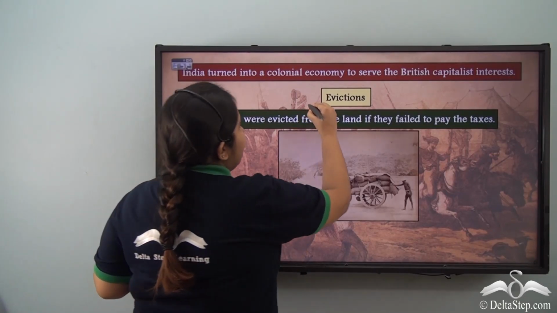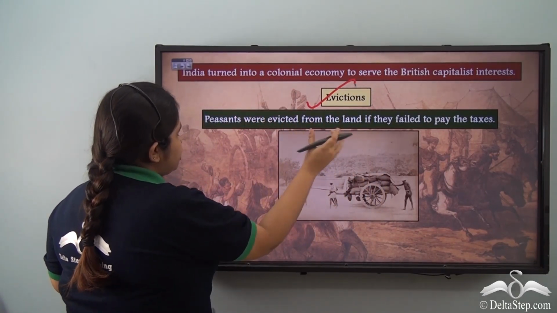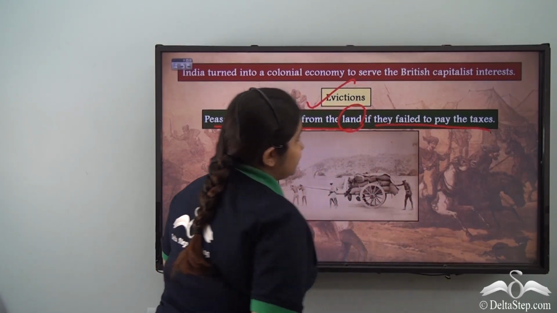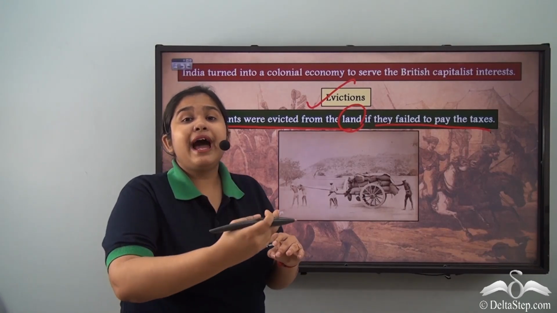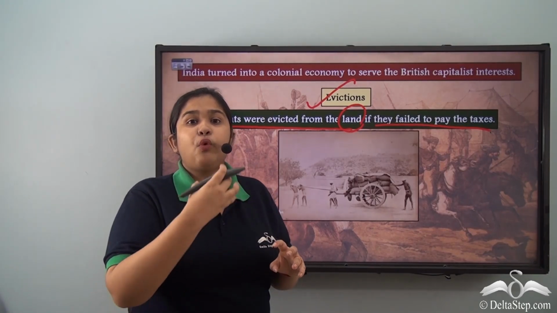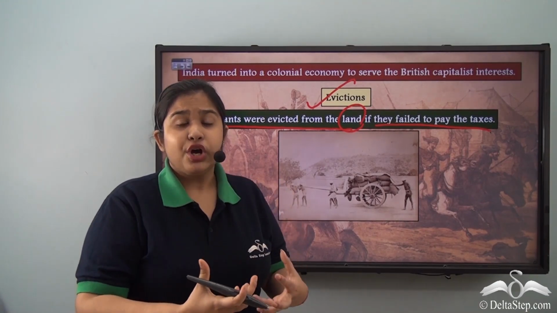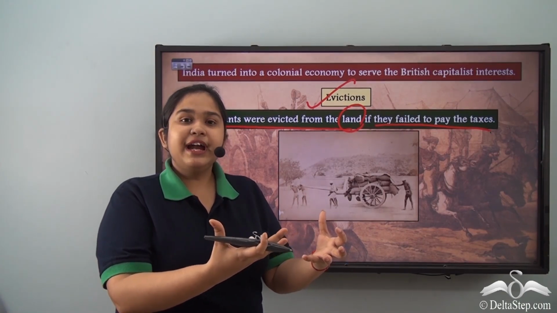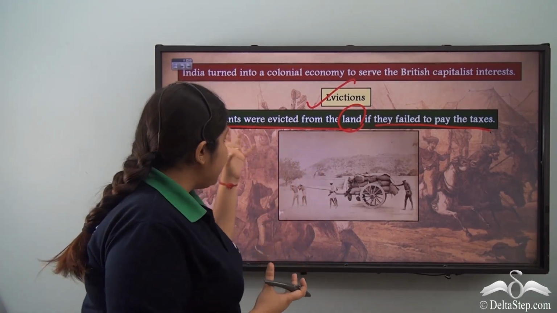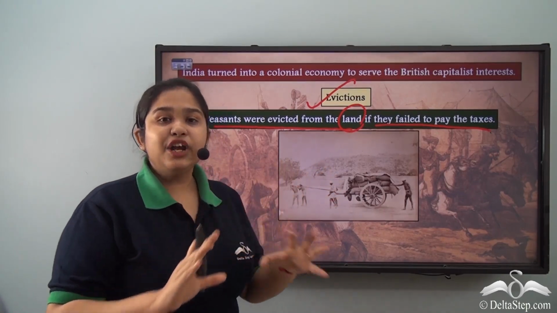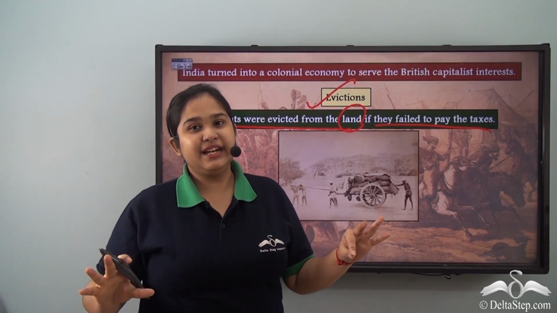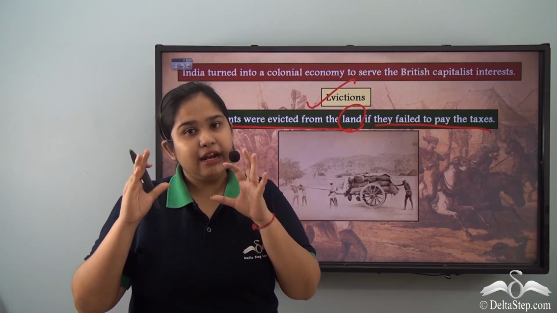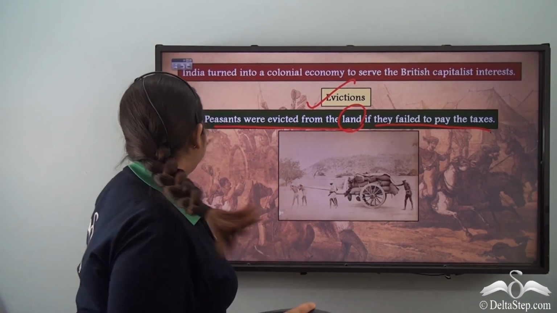Now we see the factor of evictions, where peasants are evicted from their own land if they fail to pay the taxes. As we were discussing, what happens if these taxes are not paid, or what happens if there is a drought or a famine where there is not enough produce to pay the taxes? In that case, the peasant was driven away from the land, the modes of production were taken away, the cattle was taken away. So primarily the peasant was taken away from their own land holding.